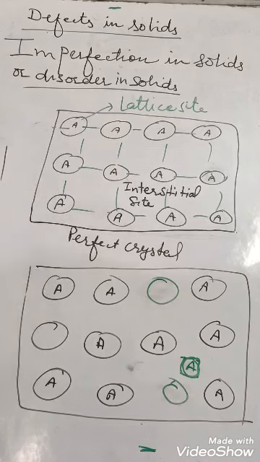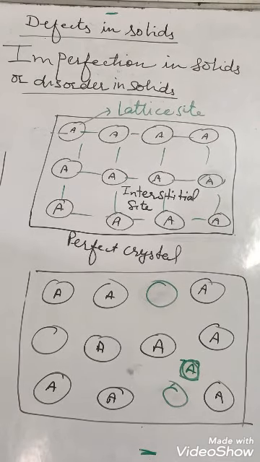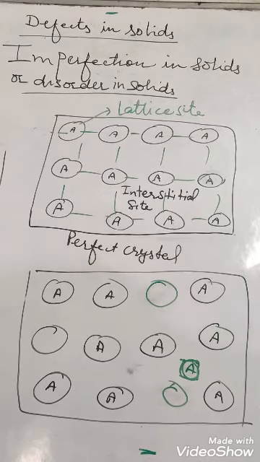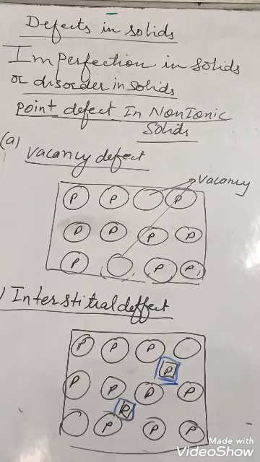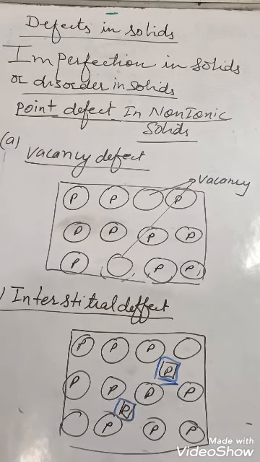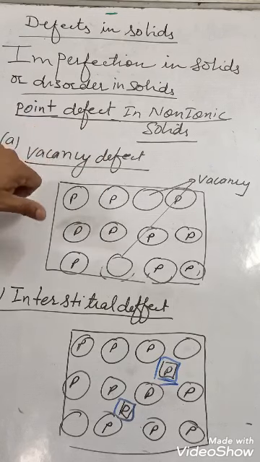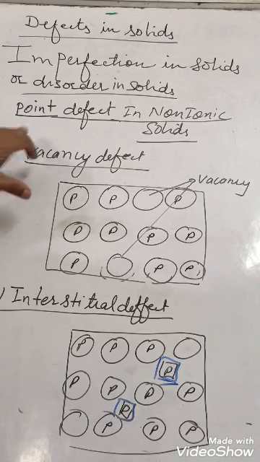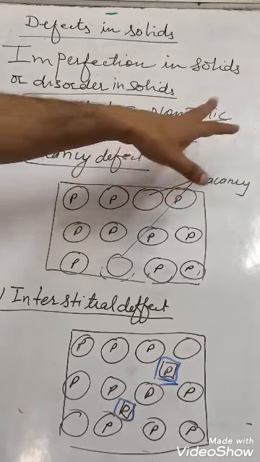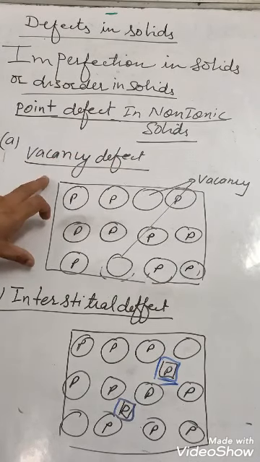There are different types of defects in non-ionic solids and in ionic solids. We will take here ionic solids and non-ionic solids. So when there is deviation in the arrangement of particles, then such type of defect is known as point defect. Look here, we are taking point defect, especially in non-ionic solid. So one is vacancy defect. What is happening in vacancy defect?